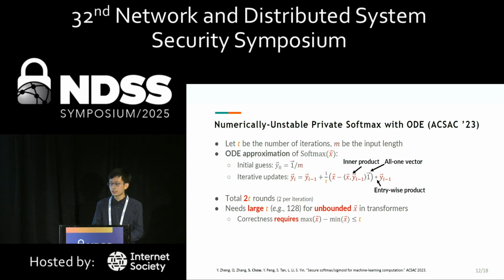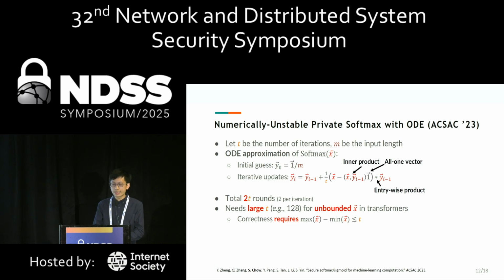Our starting point is the private softmax based on ordinary differential equation approximations from ACSAC 2023, which performs iterative approximation as follows. It takes a total of 2t rounds, where t is the number of iterations.